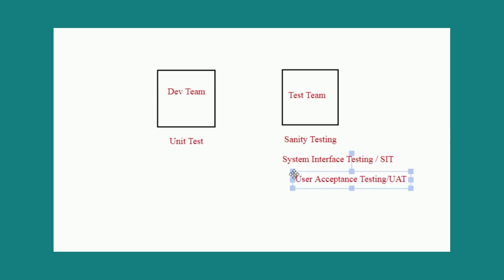Coming to what user acceptance testing is: here the major scenarios are what the client is expecting, as discussed with the client. These scenarios are mainly the deliverables that we are going to certify at the end of our project. They cover the entire testing effort around the software being developed.